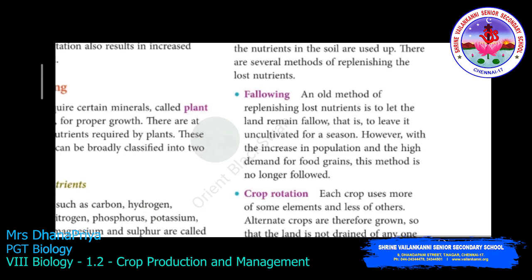So what is fallowing like? They can maintain the time limit. Okay, they can maintain the time limit to cultivate the next crop.